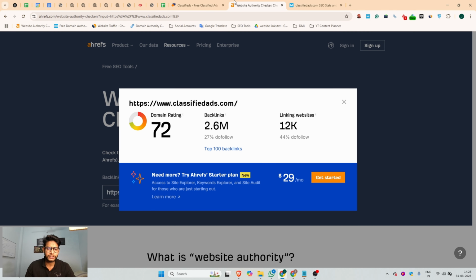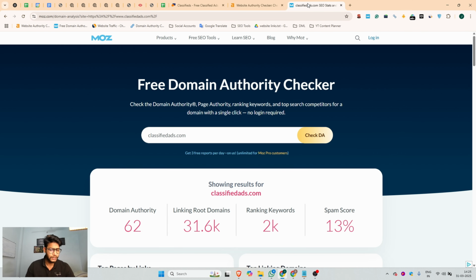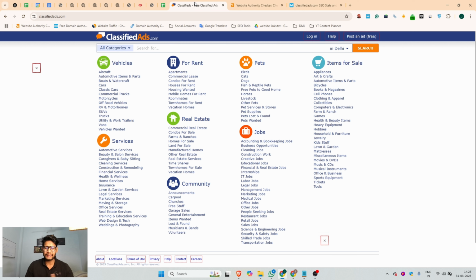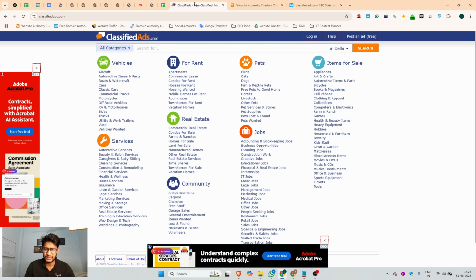According to Ahrefs, the domain rating is 72, and according to Moz, the domain authority is 62, and the spam score is 13%. It is considerable, because there we are not going to include our website URL. So directly, this cannot impact your website spam score. Okay, so now we can start.